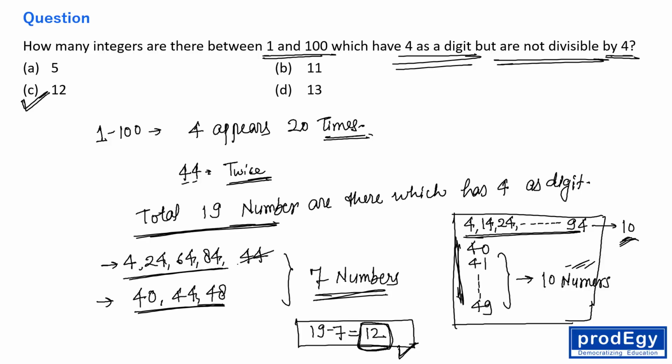And what does this question belong to? This question belongs to number system, the favorite topic of UPSC, right? Number system. The correct answer is 12. Alright everyone, fine. This is the favorite topic of UPSC, right? Alright, now let's move to another one.